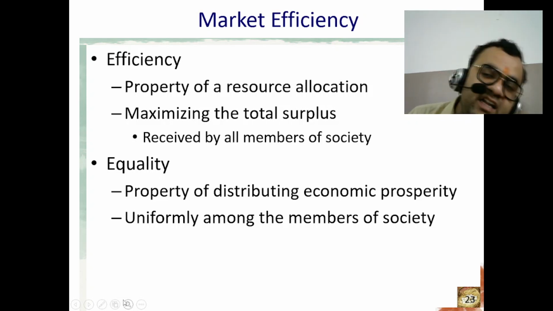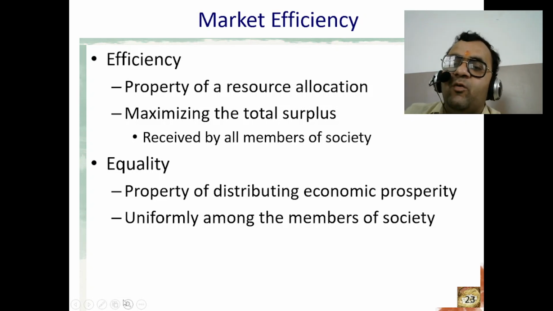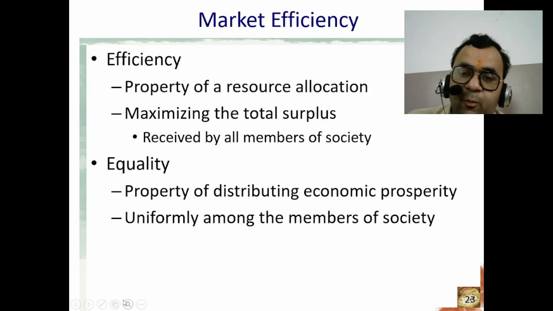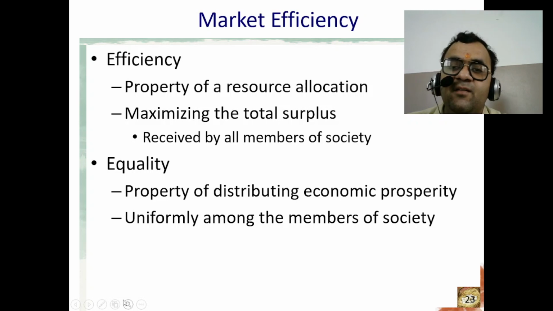Equality is important because it promotes fairness and justice. It encourages diversity and inclusion. It fosters social stability. It supports human dignity and well-being. It encourages economic growth and development.